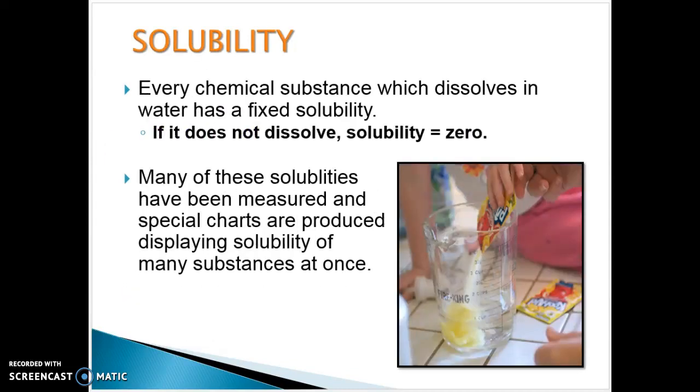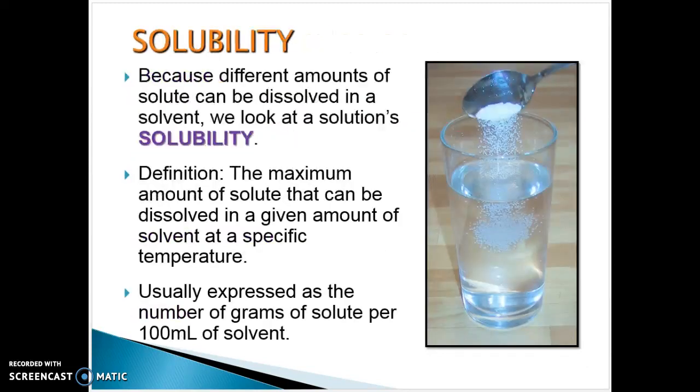And we're going to talk about how temperature affects that, because we should know by now what happens when we increase the temperature of something, the particles move faster. And so if the particles are moving faster, then you're going to be able to mix more in. You're going to be able to get more mixed in there. So the temperature is going to affect the solubility of a substance. You'll be able to mix more in.